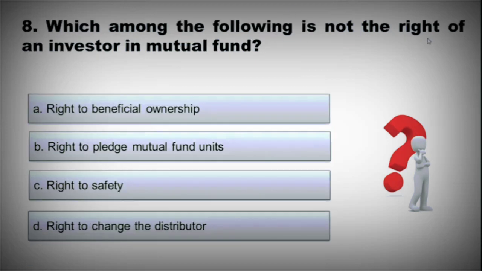Which among the following is not the right of an investor in mutual fund? A. Right to beneficial ownership. B. Right to pledge mutual fund units. C. Right to safety. D. Right to change the distributor. And the correct option is C, Right to safety.